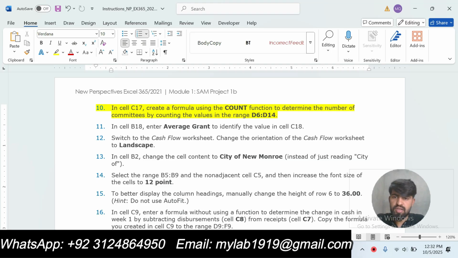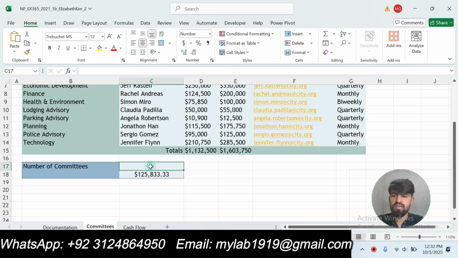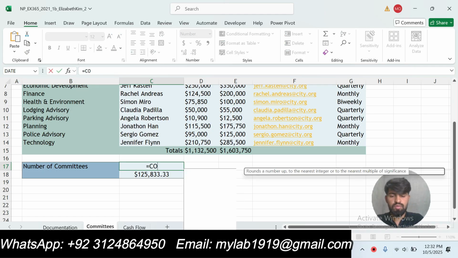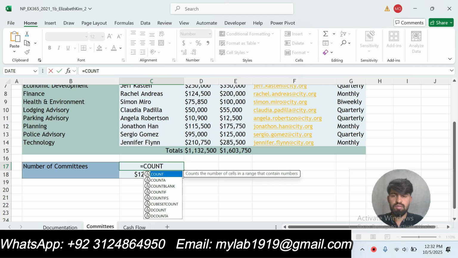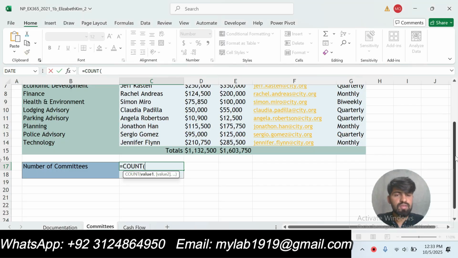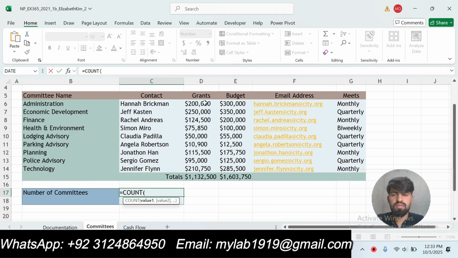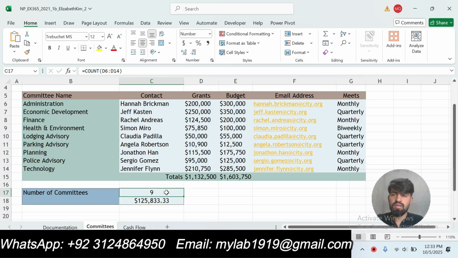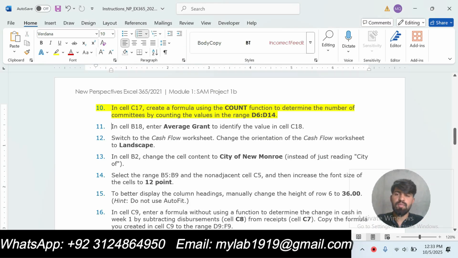Select cell C17, this one, and enter equal to COUNT function, counting the values D6 to D14, then press enter. Okay, this one is done. Our step number 10 is done.